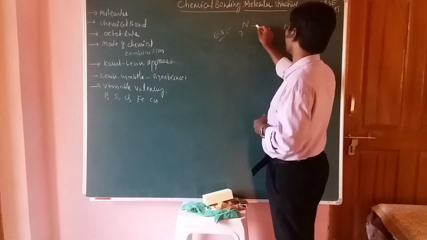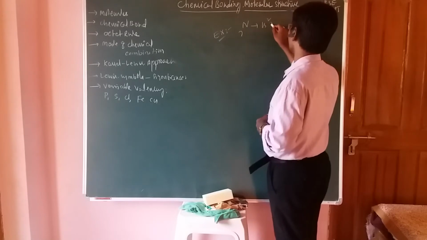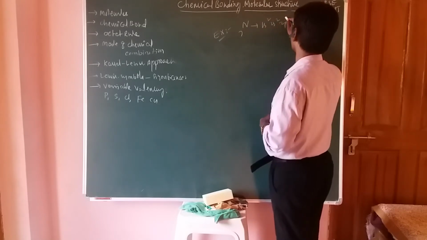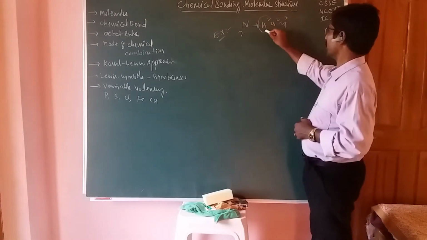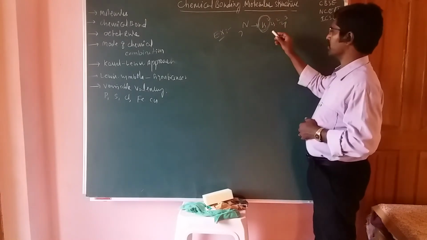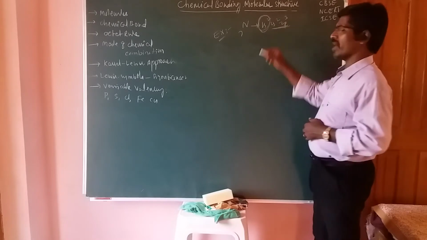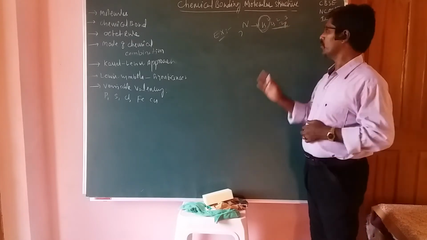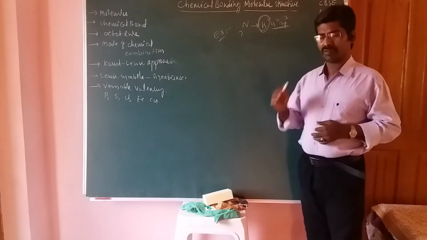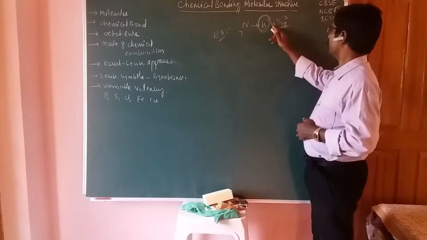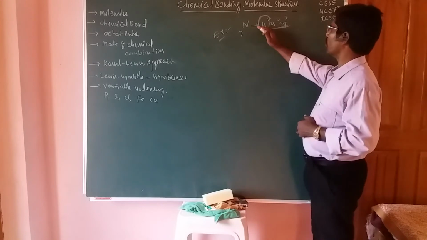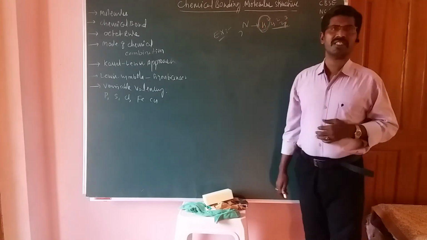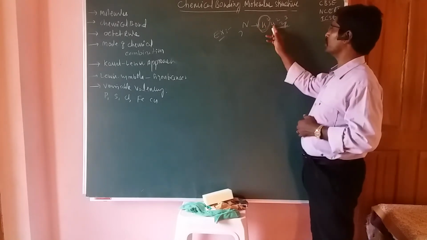Now we should write the electronic configuration of nitrogen, atomic number 7: 1s2, 2s2, 2p3. Okay students, here the 1s2 electrons are considered inner core electrons and the next ones are the valence electrons. First of all, you can decide how many types of sets there are. So here 1s2, 2s2, 2p3.